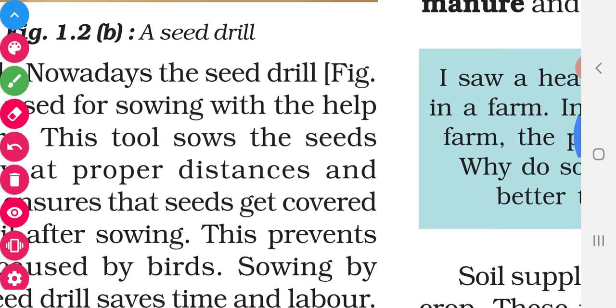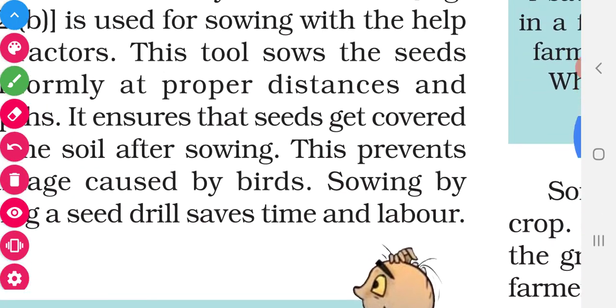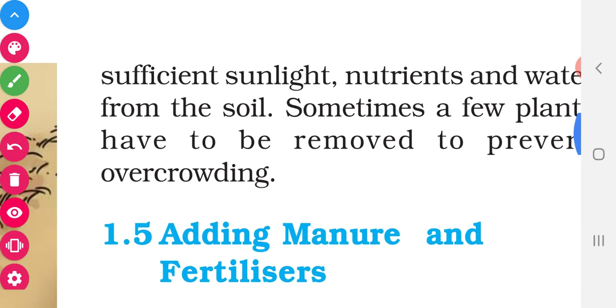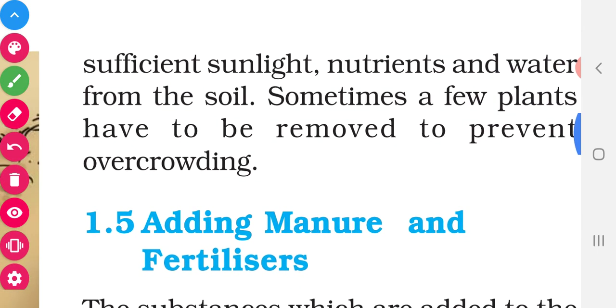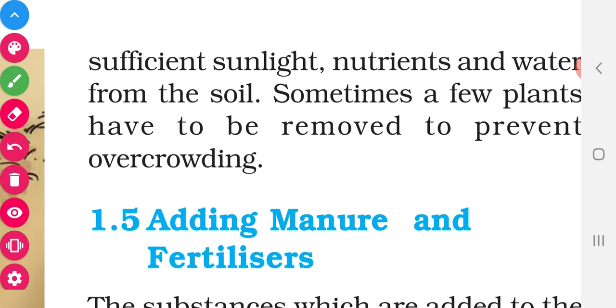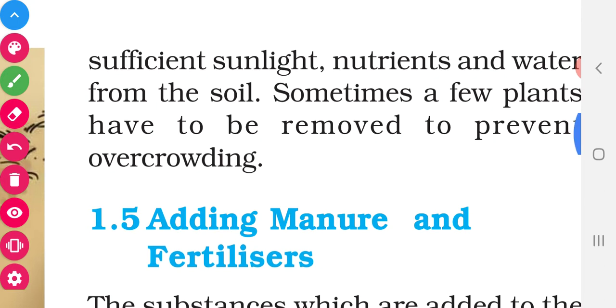In sowing we have to follow 2 steps. We know that plants need sunlight, minerals, water, everything to grow. So we should avoid overcrowding of seeds. There should be proper distance between one seed and another seed, so we have to be very careful to maintain it.